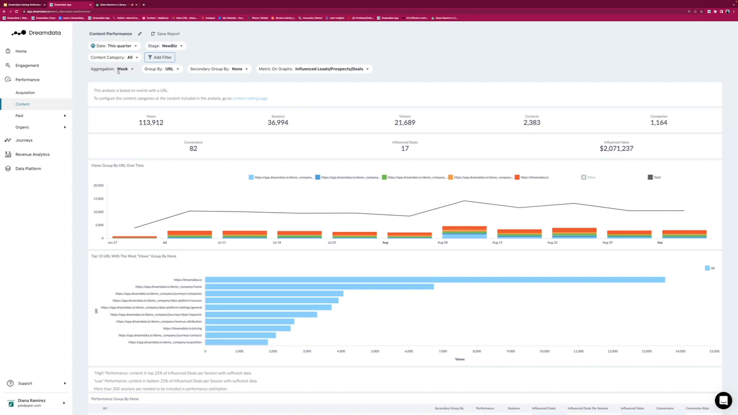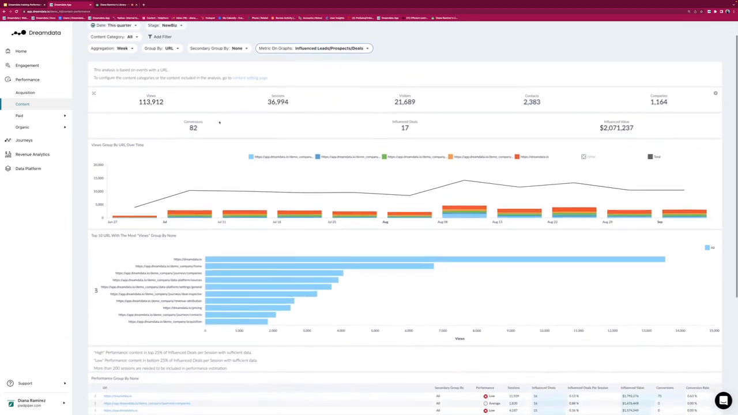Same story, you can look for aggregation by day, week, or month, and then group by URL or secondary group by. We always recommend leaving that one as URL and using the secondary group by to select channel, channel and source, campaign, source, or campaign. The metric on the graph can also be defined. At the moment, we're looking at influenced leads, prospects, and deals, but we could be looking at views, sessions, visitors, contacts, companies, and so on.